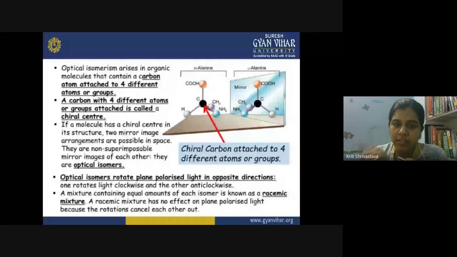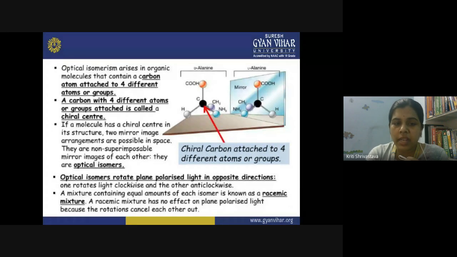So, suppose a molecule has a chiral center in its structure, it will have two mirror images, two different types of arrangements possible in space. And these two mirror images, they are what? They are non-superimposable mirror images. If you put this image on the original molecule, they are not similar. So what happens now? They are the optical isomers, and you call them enantiomers.